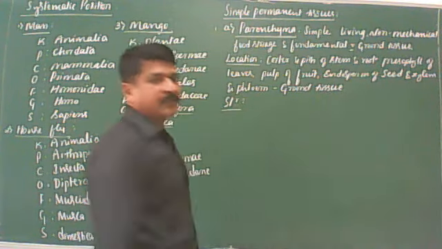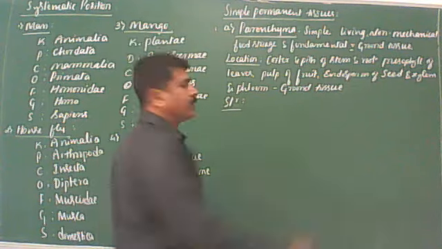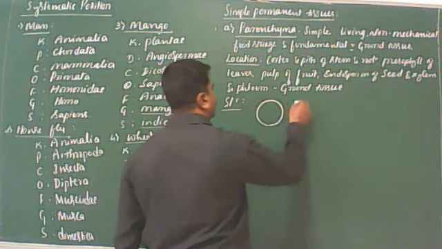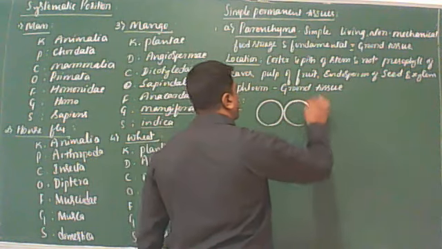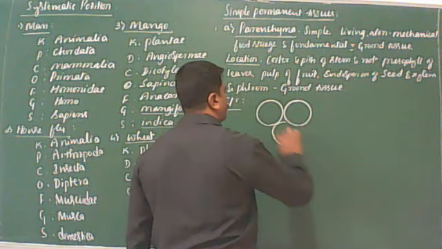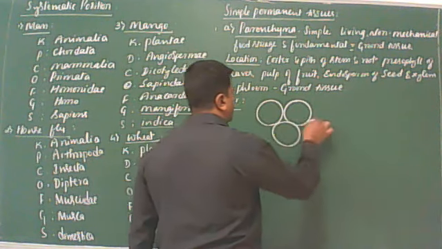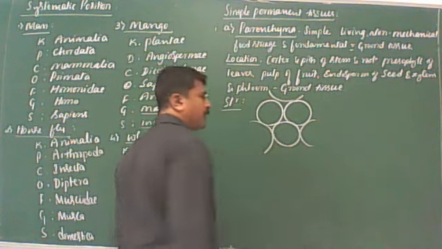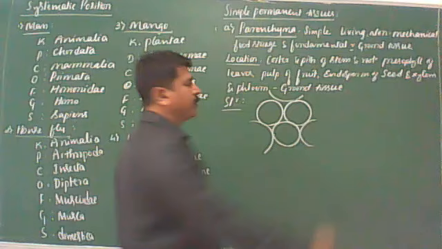Now let us come to the structure of the parenchyma. Here the cells may be oval, spherical, or polygonal, but sometimes they are also elongated and columnar. You remember this.